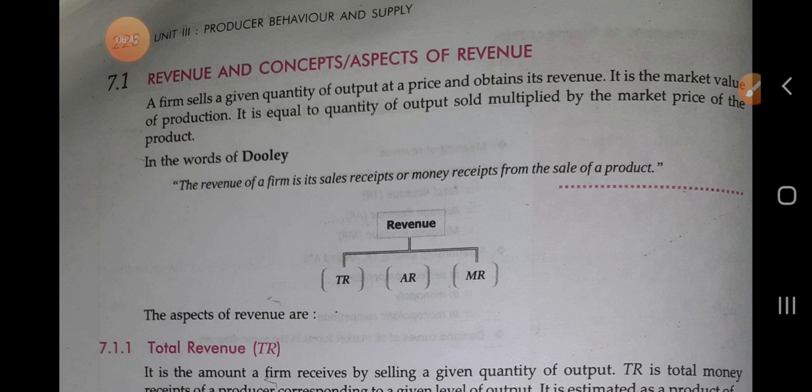A firm sells a given quantity of output at a price and obtains its revenue. It is the market value of a production. It is equal to the quantity of output sold multiplied by the market price of the product. So through this we can calculate the value of the revenue. In the words of Dooley, the revenue of a firm is its sale receipt or the money received from the sale of a product. Okay, simply a firm sells a given quantity of output.